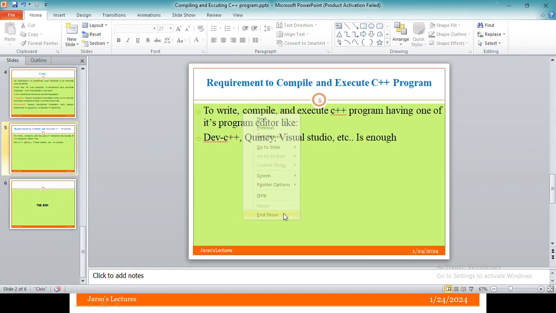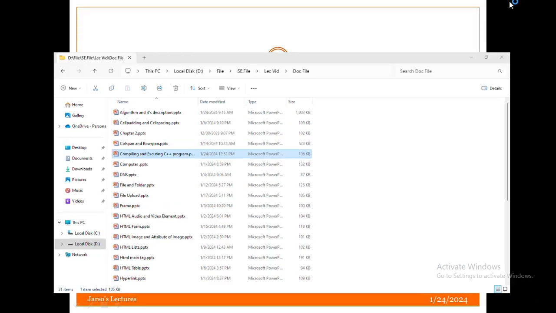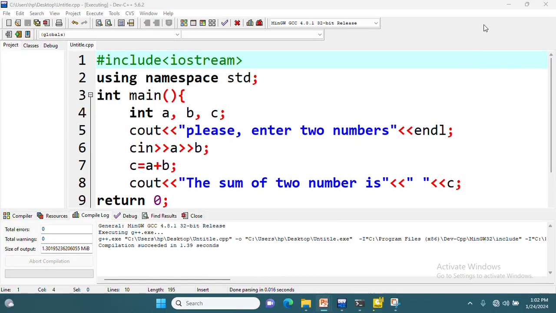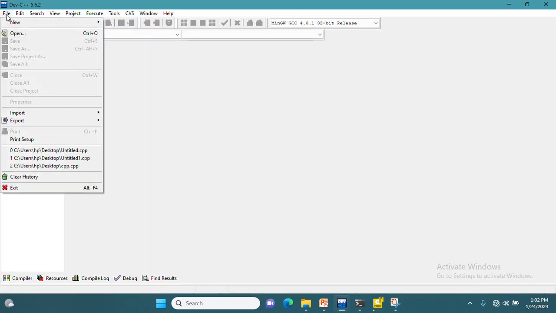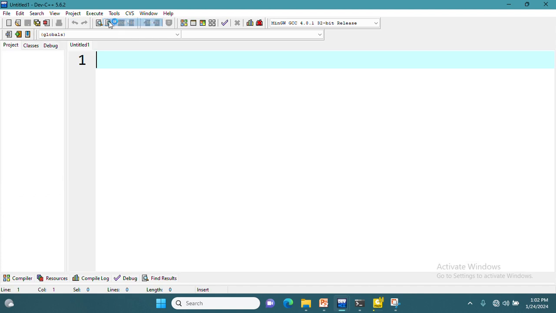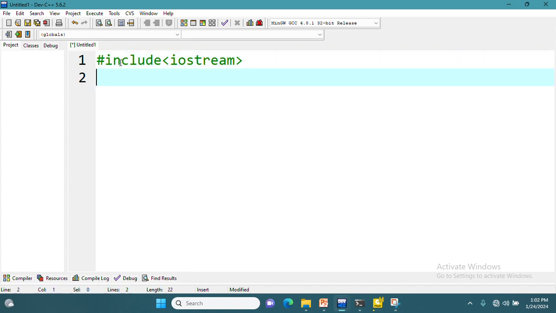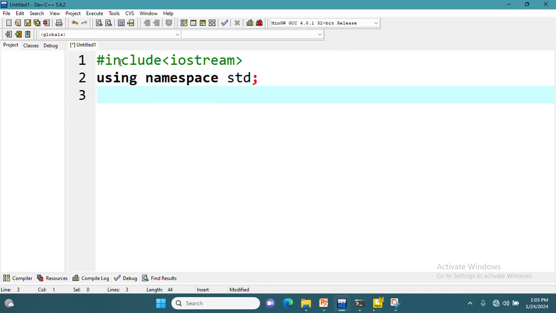Let us see. It is simple. For example, let me write a simple C++ program. Include iostream, using namespace std, int main.